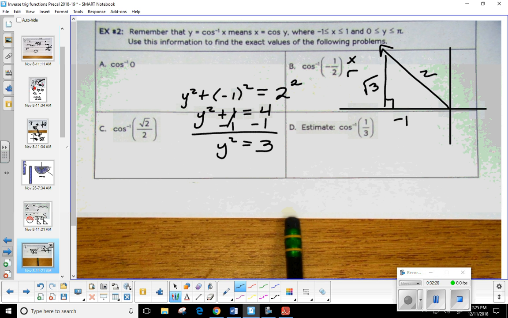Now here's my question. Is this a special right triangle? How do we know? Because you'll notice the shorter leg is half of the hypotenuse. The hypotenuse is double the shorter leg. If I take the shorter leg, multiply it by the square root of 3, I get the longer leg. Don't worry about the fact that it's negative. The negative just told me the direction we were going. So we're still looking at that as side length 1.